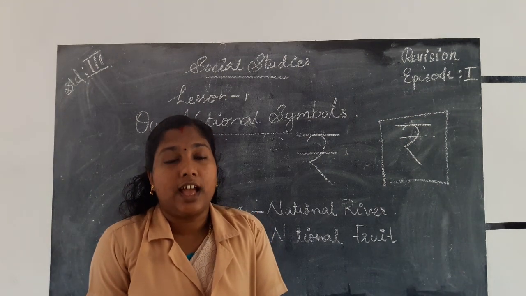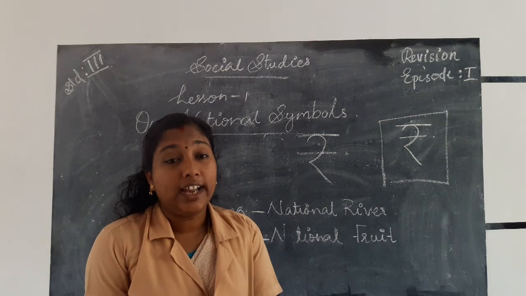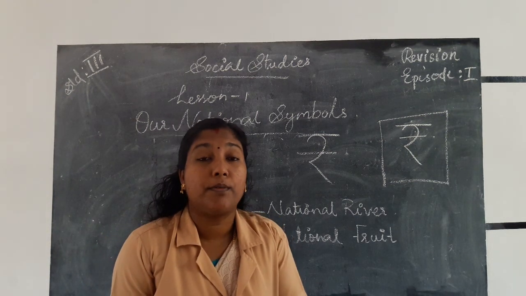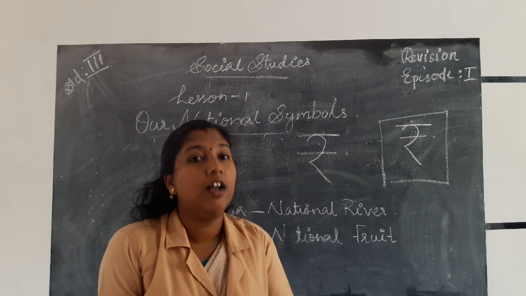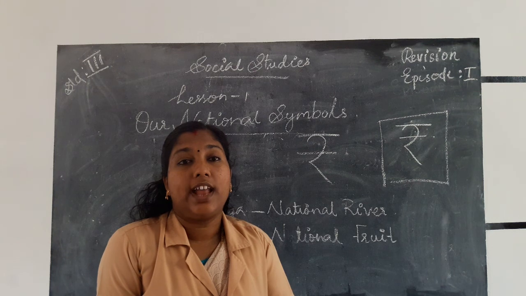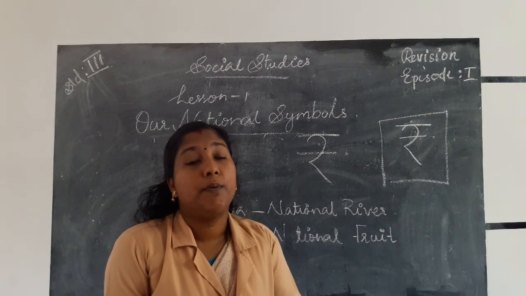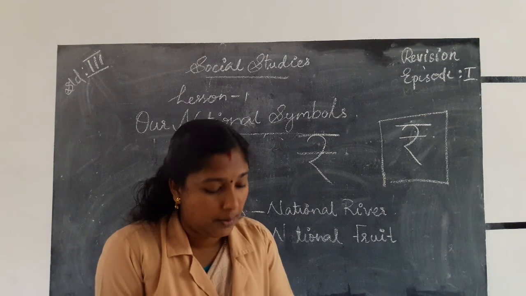On the top it is saffron, a symbol for what? Sacrifice. Then white is a symbol for truth and peace. Then green is the symbol for prosperity. In the middle we can see the wheel of Dharma, or Dharma Chakra, that is called Ashoka Chakra. It consists of 24 spokes. The spokes show the continuous growth of our country.